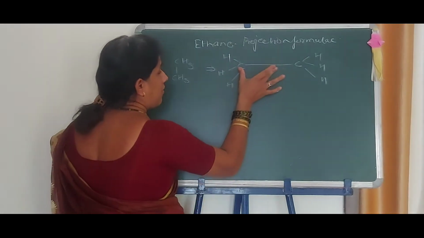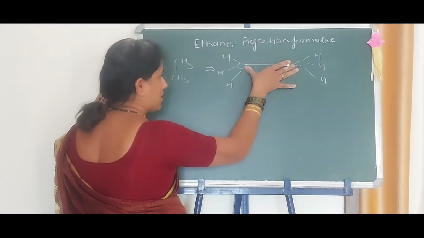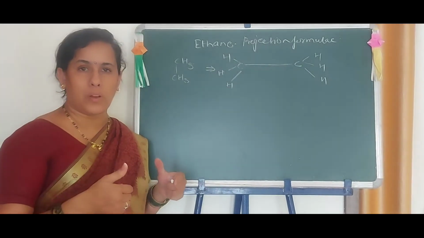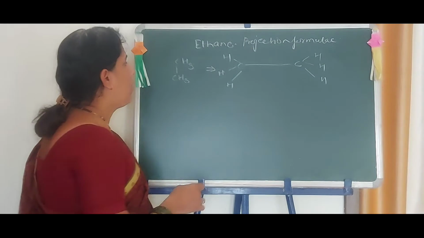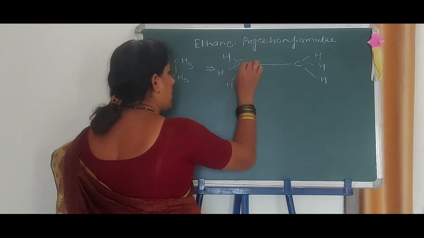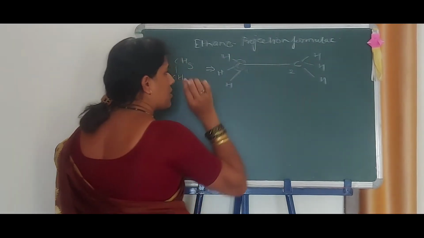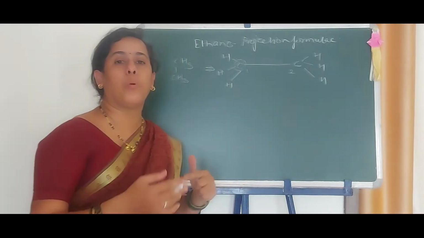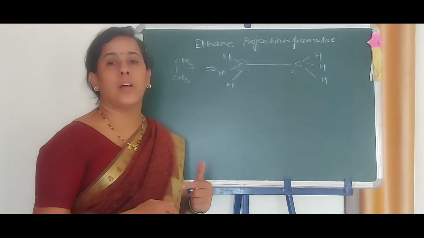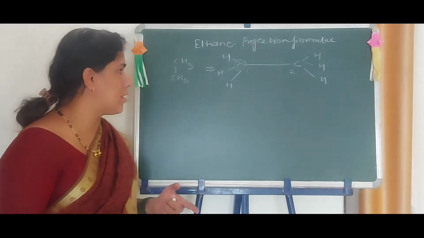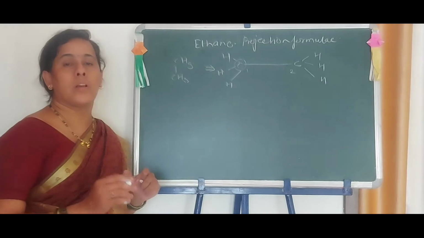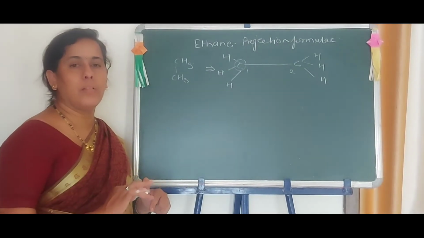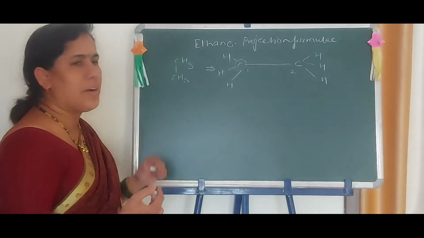Now, after rotation of these bonds, the bond between C and C is not completely free to rotate, because it is a restricted one. Therefore, by fixing one of the carbon atoms, supposing this is carbon atom 1 and this is carbon atom 2, we can rotate the molecule so that there is no change in the configuration. For that purpose we have to use the Sawhorse projection formula and its conversion into a Newman projection formula. Already we have seen it.